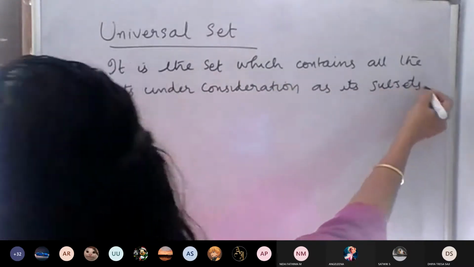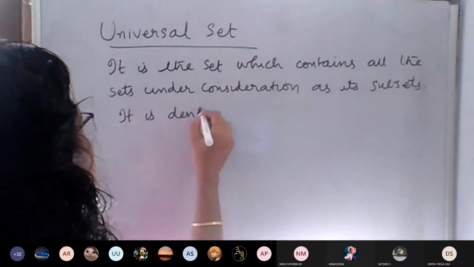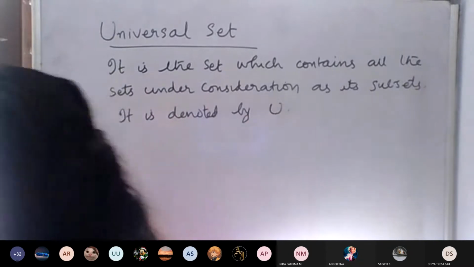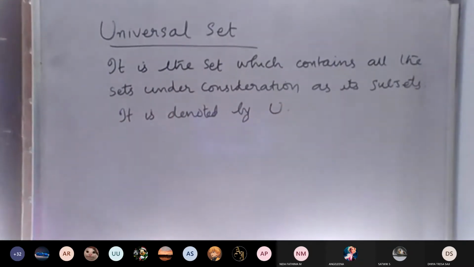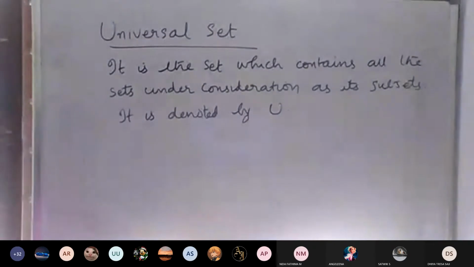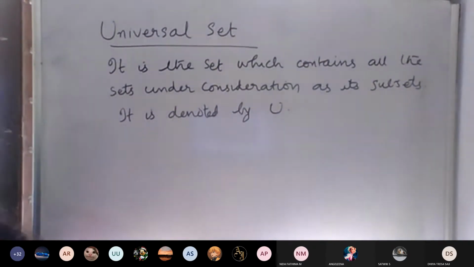It is denoted by U. While doing problems it is very easy. Definition means sometimes you won't get it, but if we start the exercise, then it will be clear.